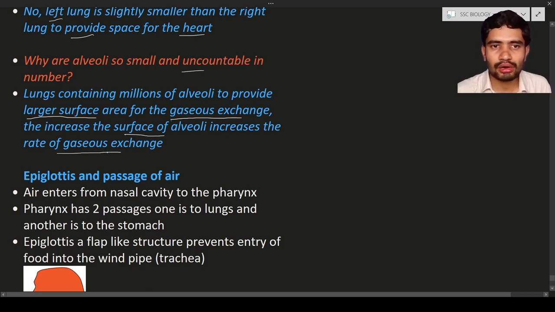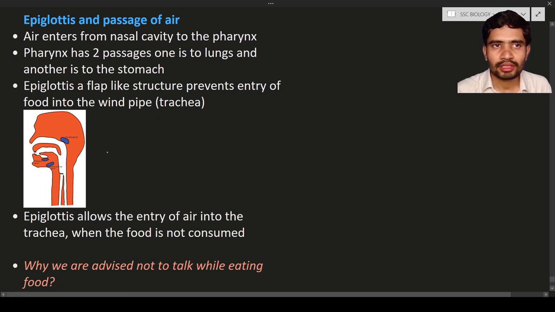So next is epiglottis and passage of air. Epiglottis, just now we have discussed, is nothing but a flap-like structure. After the nasal cavity, the air enters into the pharynx. The pharynx has two passages. One passage is to the lungs, another passage is to the stomach, that is nothing but the esophagus. Above the tube entering into the lungs, that is known as the trachea, you can see the epiglottis. This epiglottis is a flap-like structure that prevents the entry of food into the windpipe. You can call the trachea a windpipe also.